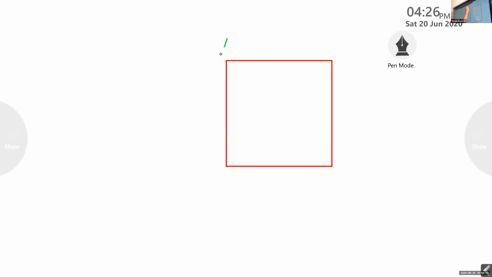There are four vertices for this quadrilateral. Quadrilateral, how many sides are there? Four sides. How many vertices are there? Four. There are 4 sides and 4 vertices. Okay. Now what I am going to tell is a very important thing.